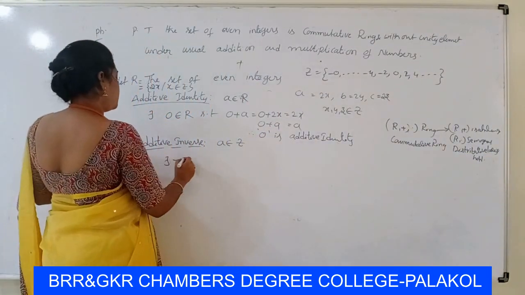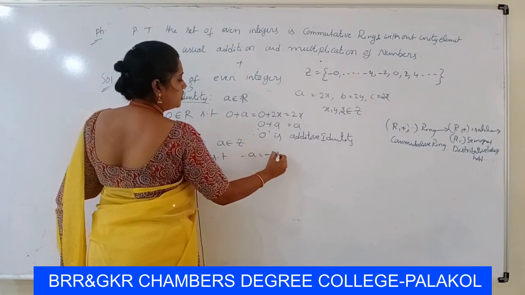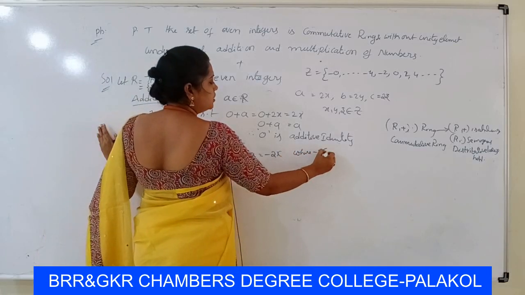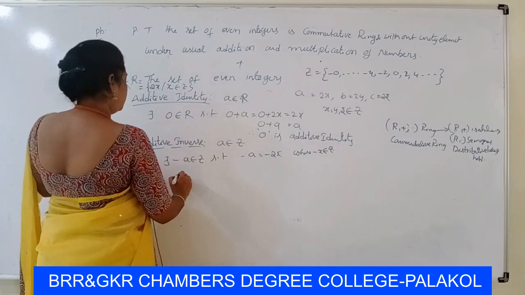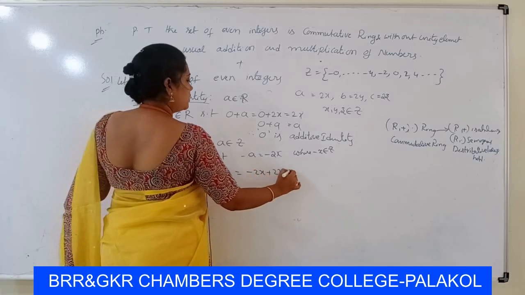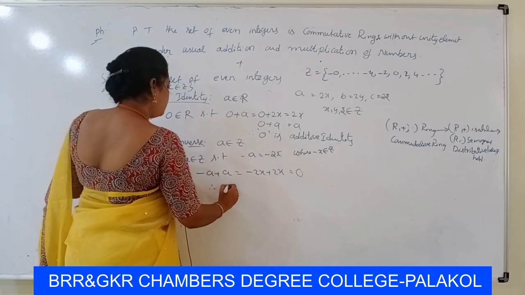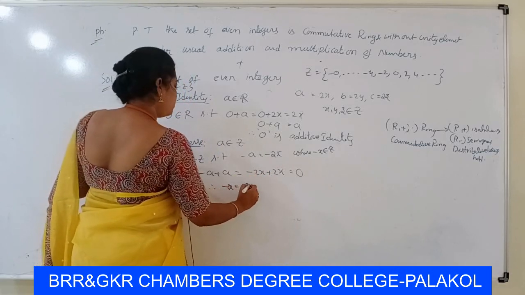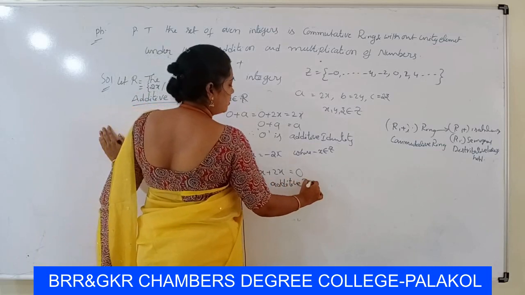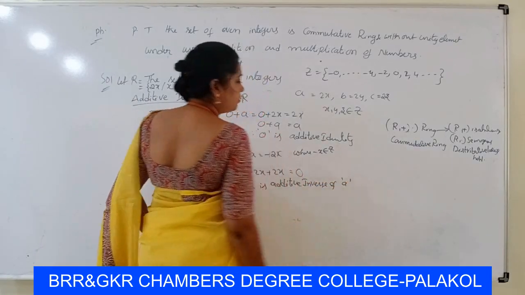There exists minus A belongs to Z such that minus A is equal to minus 2x, where minus x belongs to Z. Therefore, minus A plus A is equal to minus 2x plus 2x, which is again the additive identity 0. Therefore, minus A is equal to minus 2x is the additive inverse of A.